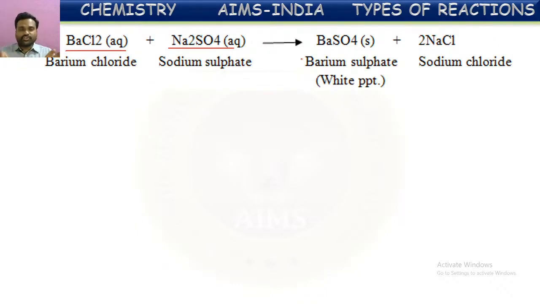When these two solutions mix, the sulfate ion will combine with barium, and the chloride ion will combine with sodium, and hence they form barium sulfate and sodium chloride, two new compounds. So mutual exchange of ions happened, and hence two new compounds are formed. So this is a double displacement reaction or double decomposition reaction.